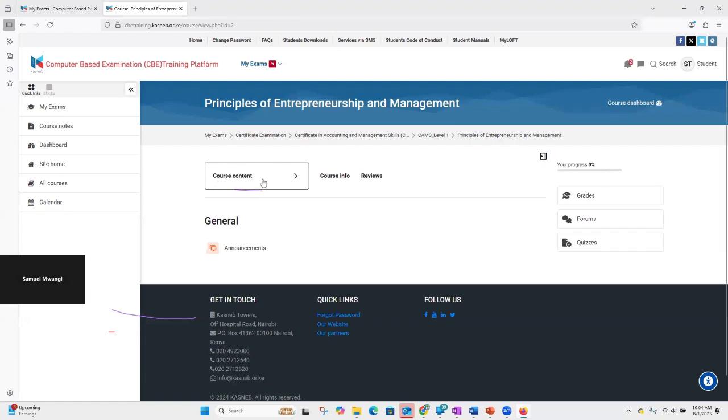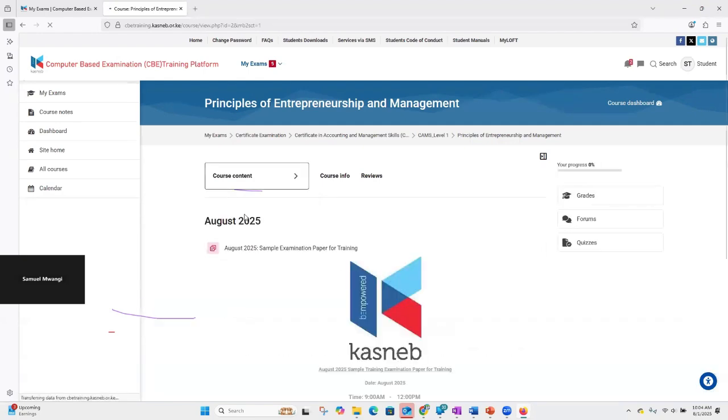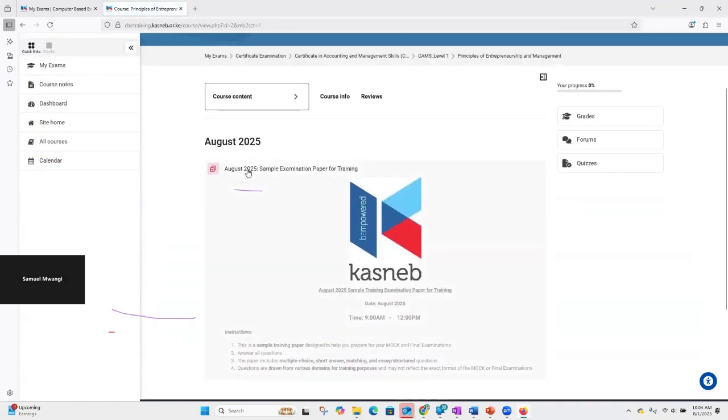We have this tab here called course content. If we click on it for a bit, we are able to see some sections called general. We have August 2025, April, and others down here. Okay. So through these, I can click here, then go to August 2025, and I'll be able to see a paper there, which is for August 2025.